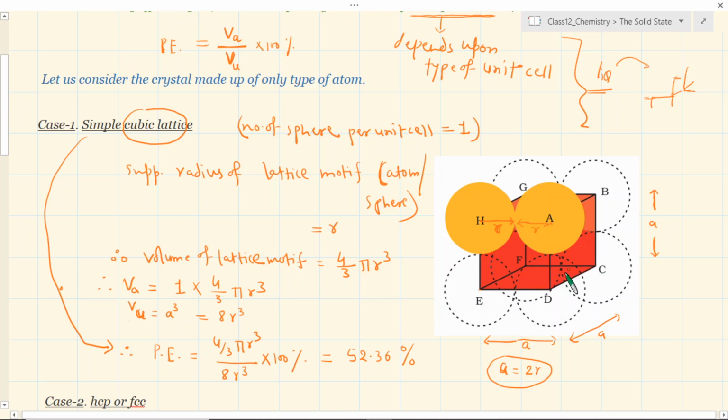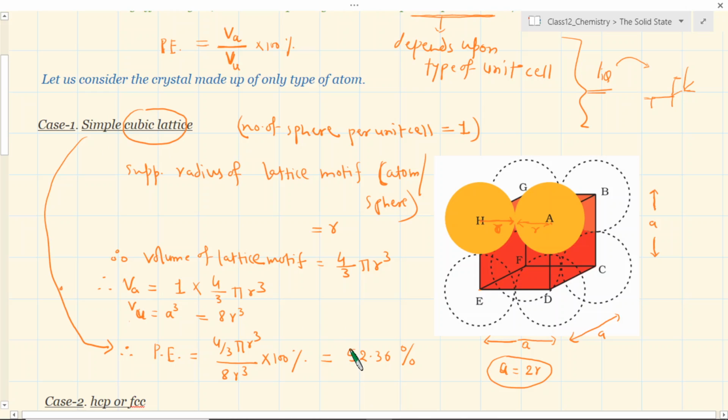What it means is the volume really occupied by the hard sphere per unit cell is only about 52% compared to the volume that you will otherwise imagine for a unit cell as a frame itself, you know. So if this volume of the unit cell you consider as 100%, then how much volume is this? It is only 52.36%. Okay, that's what it means. So the packing efficiency in simple cubic lattice is this much.